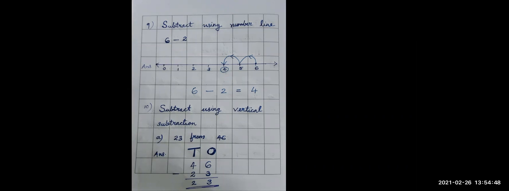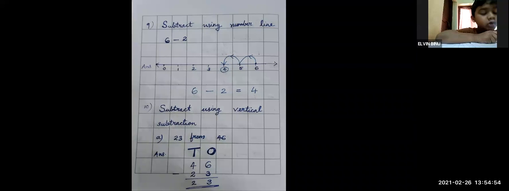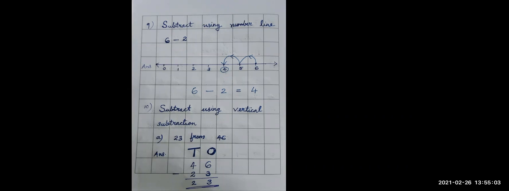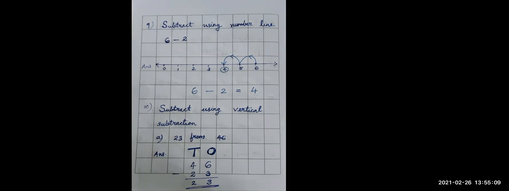Ma'am, we finished. Elvin completed the number line. Yes, ma'am. How many jumps did we move backward, Elvin? 2 jumps. Then where did we reach? 4. Very good. So what about 6 minus 2? What is the answer? 6 minus 2 equal to 4. Very good. So here we are moving to the left by taking backward jumps.